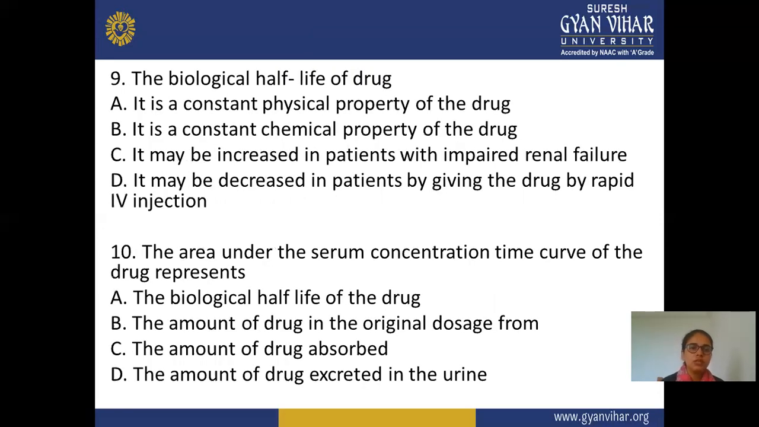Next, in the ninth question, the biological half-life of a drug: A, is a constant physical property of a drug, B, is a constant chemical property of the drug, C, may be increased in patients with impaired renal function, and D, may be decreased in patients by giving the drug by rapid IV injection. In the tenth question, the area under the serum concentration time curve of the drug represents: A, biological half-life of the drug, B, the amount of drug in the original dosage form, C, the amount of drug absorbed, and D, the amount of drug excreted in urine.